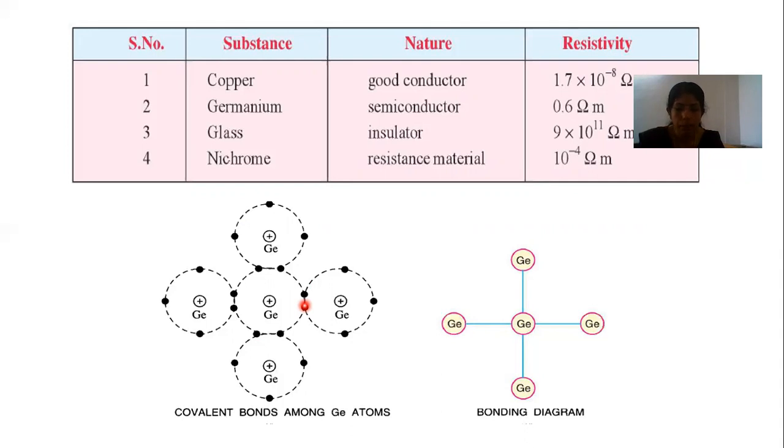But at room temperature, some covalent bonds are broken, as room temperature may be sufficient for the valence electron to move away from the attraction or influence of its own nucleus. When an electron breaks a covalent bond and moves away, a vacancy is created in the broken covalent bond.